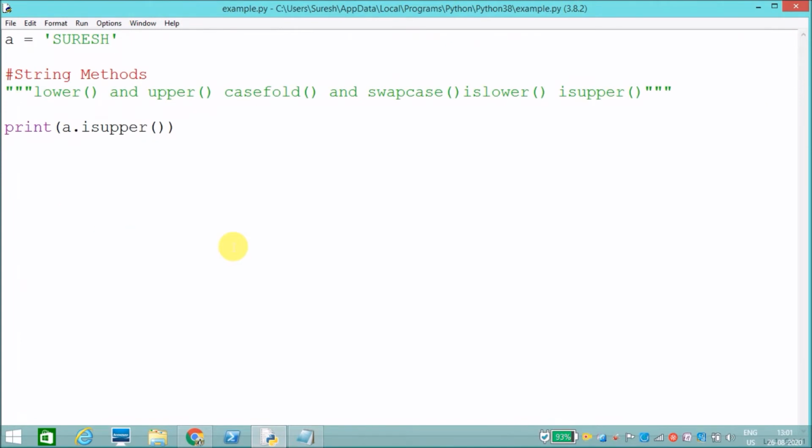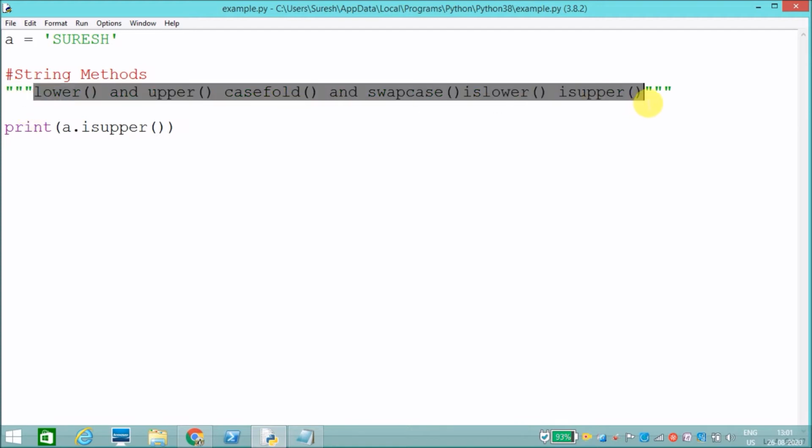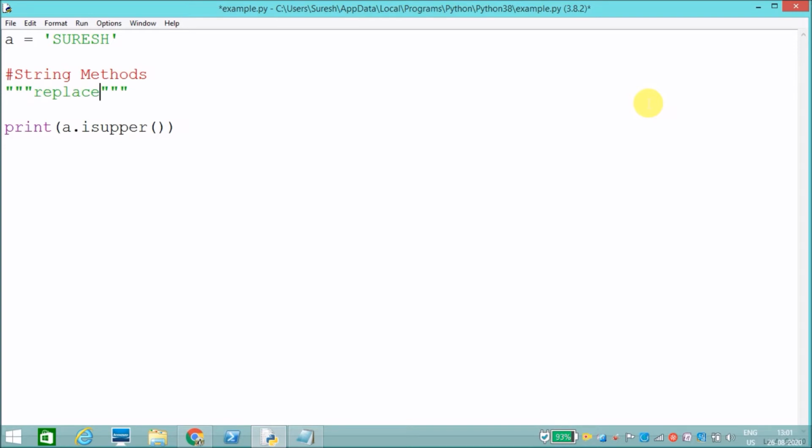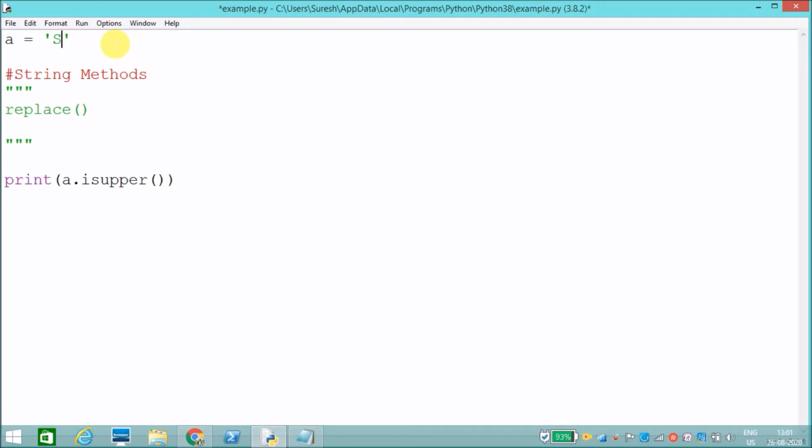Now the next method is replace. What will the replace method do? If I want to replace some character with some other character, in that condition it will work. It replaces the existing character with another character, or an existing string with another string.